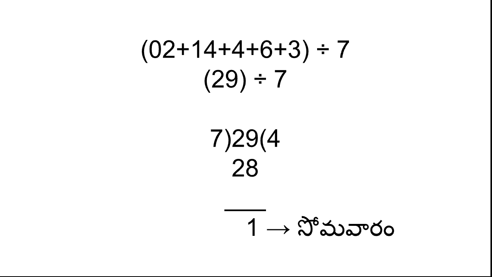That is 3 leap years. How did it come? By dividing 14 by 4, the quotient value is 3.